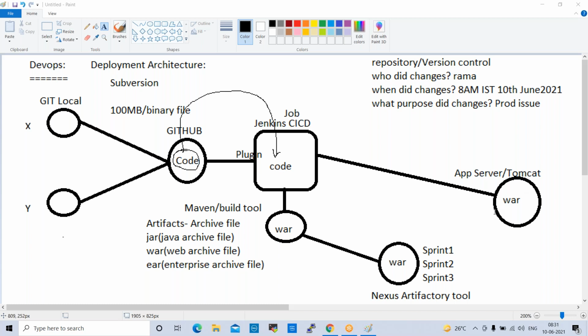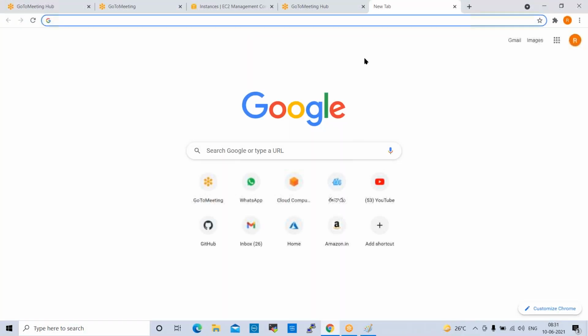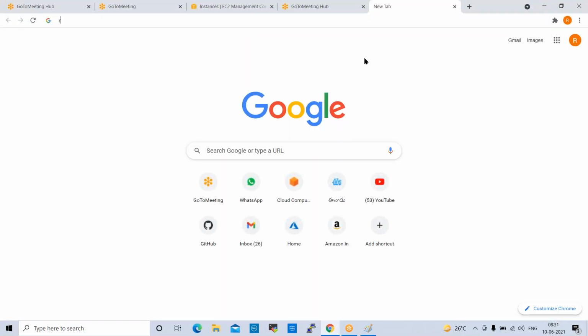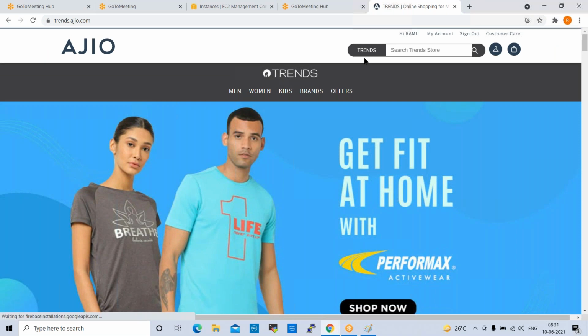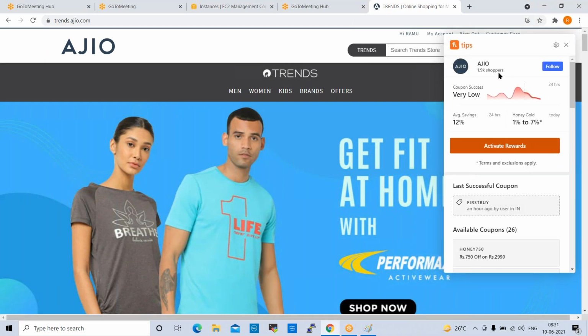Here I can give you an example: trends.azure.com.